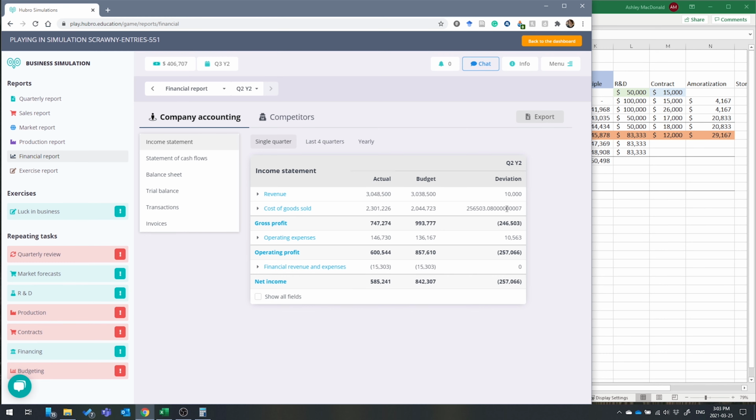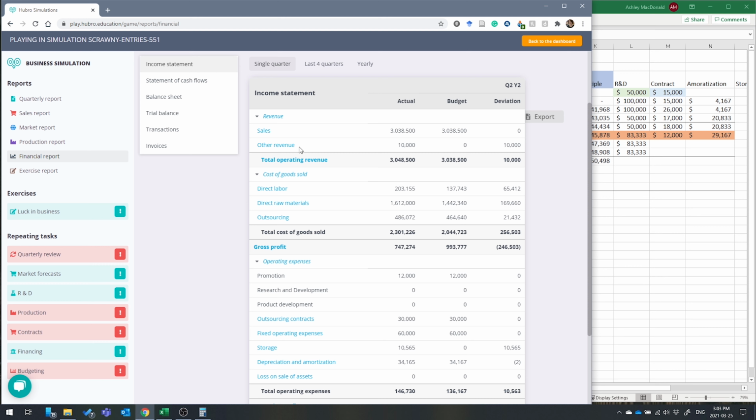Okay, so I've got a deviation here. In my income statement, I had other revenue. Oh, that's because I completed an exercise. Forgot. I have some deviations here. I wonder where that happened. If I was to go back to my quarter, I pulled the numbers from the right spots, but sometimes it might be because of not meeting all the quarters or something like that.